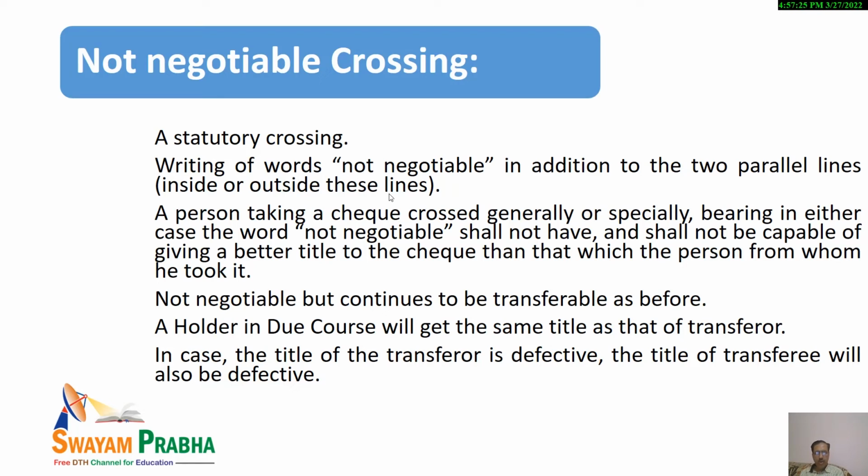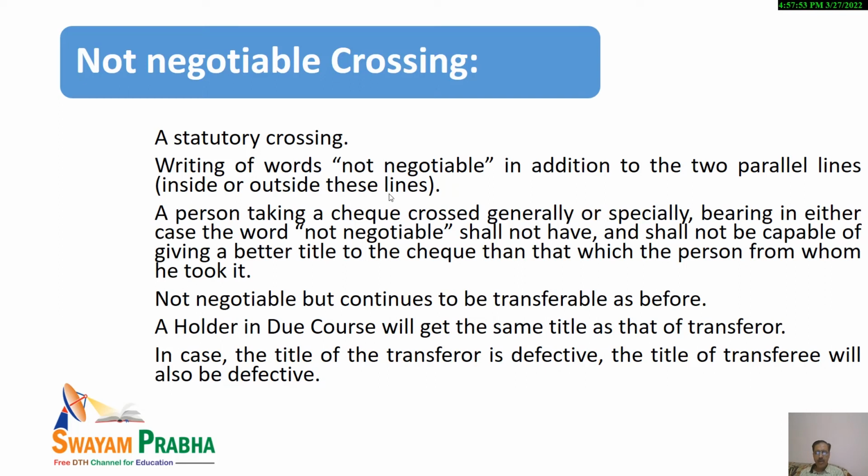So it is not negotiable, but it continues to be transferable as before. One thing you should keep in mind: it is not negotiable, but it is transferable. There is no limitation regarding its transferability. But what is unique, once again, is that the holder in due course will be getting the same title as that of the transferor.